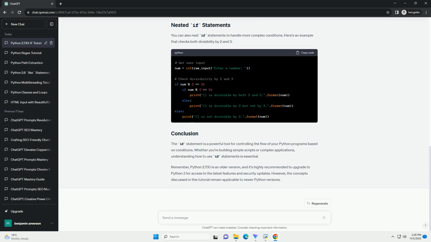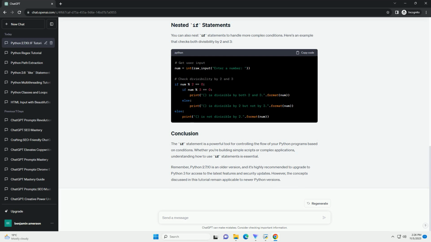Let's create a simple Python program that uses the if statement to check if a number is even or odd. In this example, you can save this code in a .py file and execute it using a Python interpreter. For Python 2.7, use the command. Replace filename.py with the actual name of your Python script. That's a simple example of using the if statement in Python 2.7.